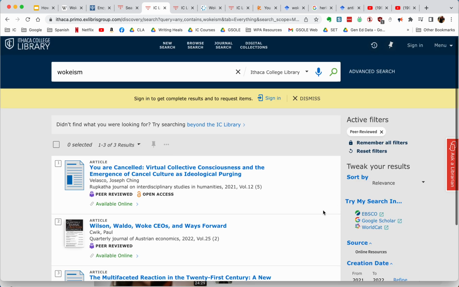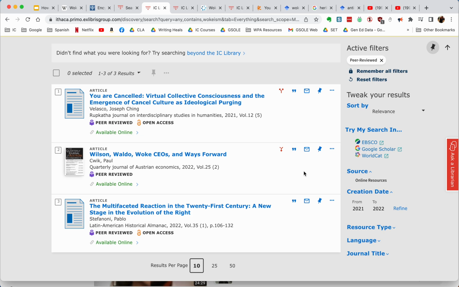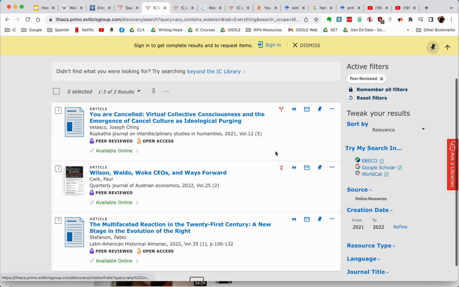Many of your professors will be requiring you to search for peer reviewed, which are scholarly sources where more than one person reviewed it before it was published. So this is a high bar that authors must pass or reach in order to get published. So you can use those filters here to narrow your search.